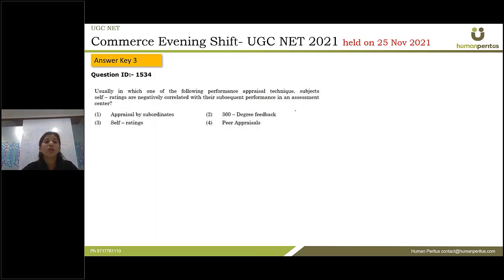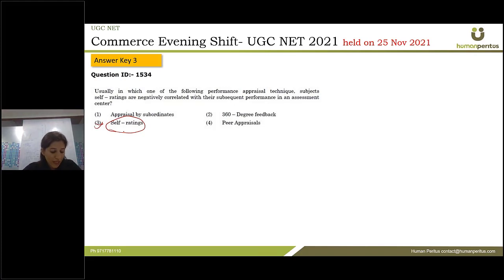Next question. Usually in which one of the following performance appraisal techniques are subjects' self-ratings negatively correlated with their subsequent performance in an assessment center? See, even when you have no clue about what all these performance appraisal techniques are, the self-rating is clearly given, and on the basis of the word, you can clearly mark answer 3 as the correct option.